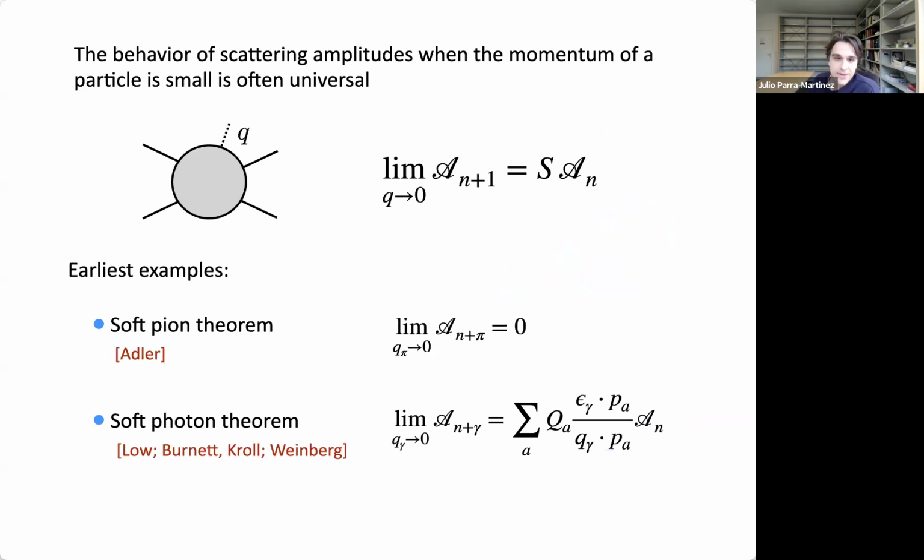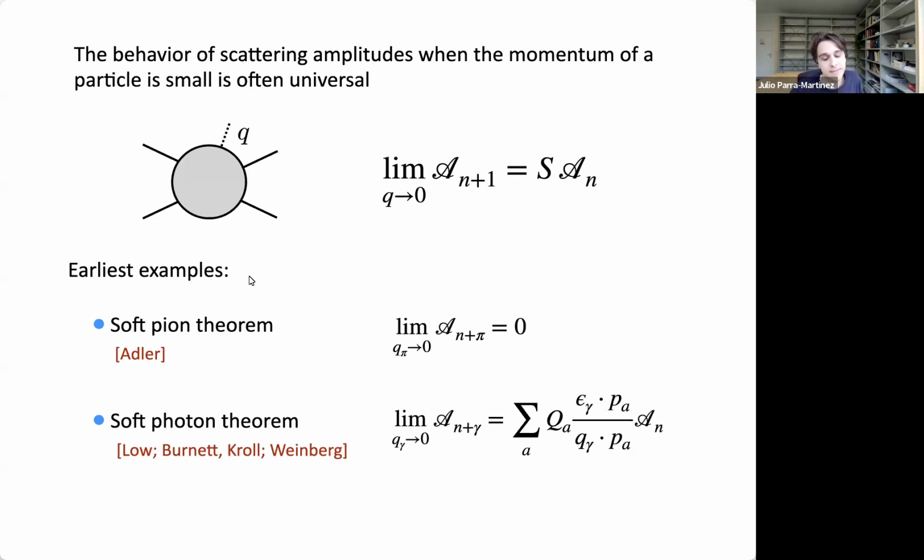Okay, so the talk is about soft theorems. So soft theorems are just some statements about universality when we take the limit when some momentum in a scattering amplitude becomes small. Okay, so we have a massless particle. We are allowed to take its momentum to zero, so just the frequency of that radiation is very small, and oftentimes the behavior of the amplitude is universal, so it takes this form. So when we take this limit of an amplitude with this extra soft particle, the result is some sort of number of some operator acting on the amplitude without that particle. Okay, so a lower point amplitude.